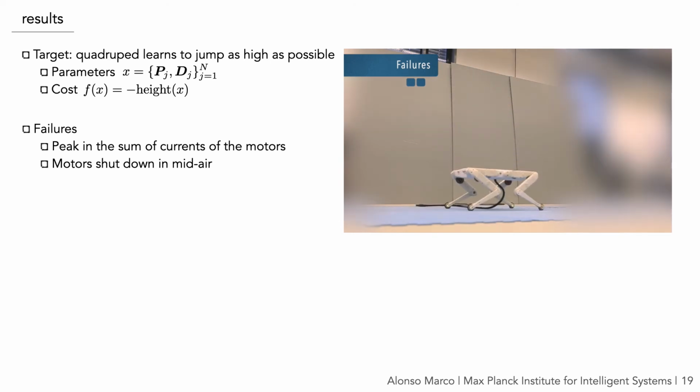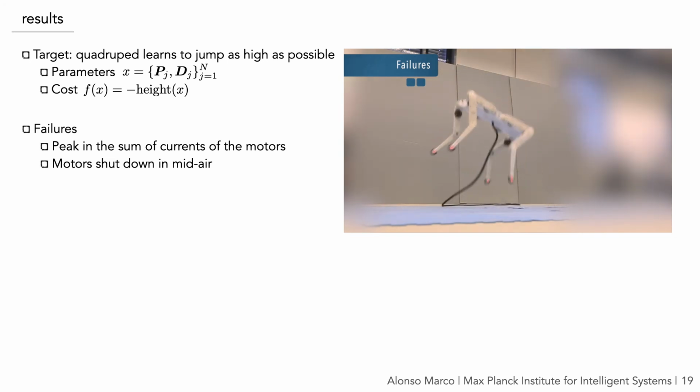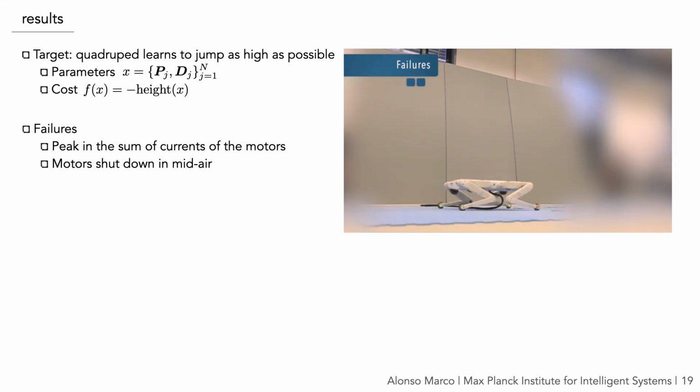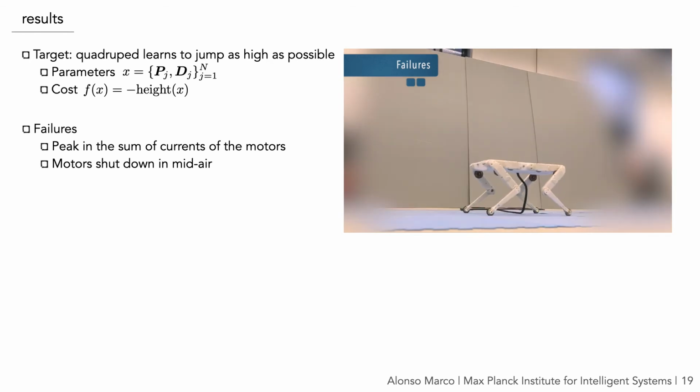Importantly, the failure is caused because there is a peak in the sum of currents that is feeding the motors, and this causes the robot to enter safe mode. So all the motors will shut down in the middle of the air and the robot lands improperly, crashing on the floor. So essentially, the higher the sum of currents, the closer we are to a failure.